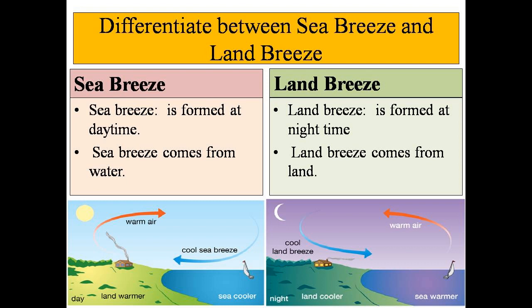There are two main differences between sea breeze and land breeze. Sea breeze is formed in daytime, land breeze is formed in nighttime. Sea breeze comes from water and land breeze comes from land.